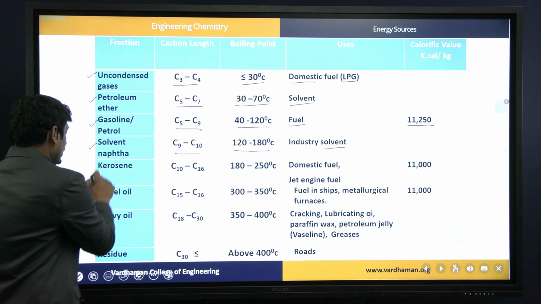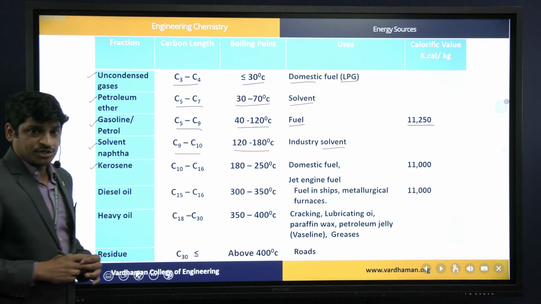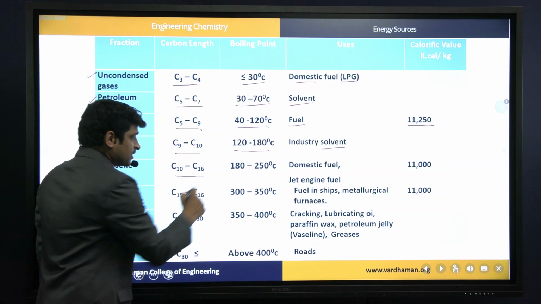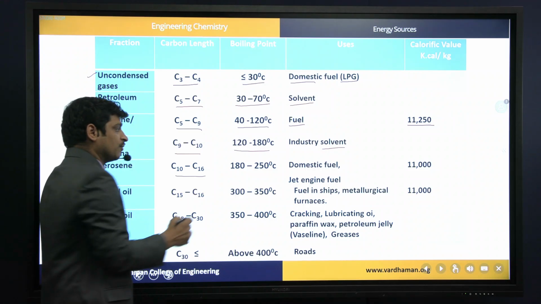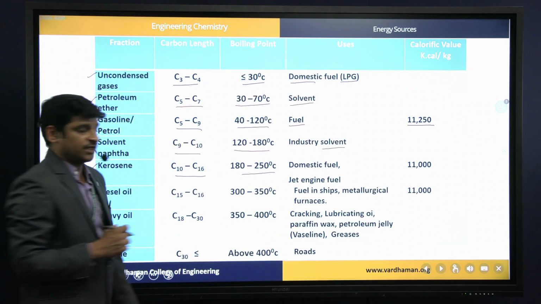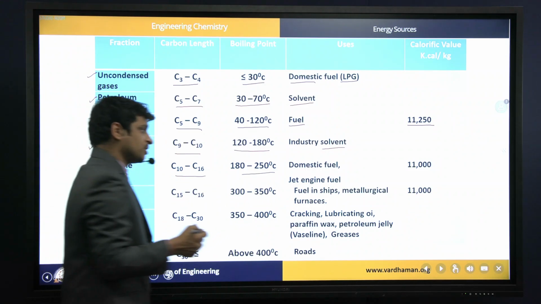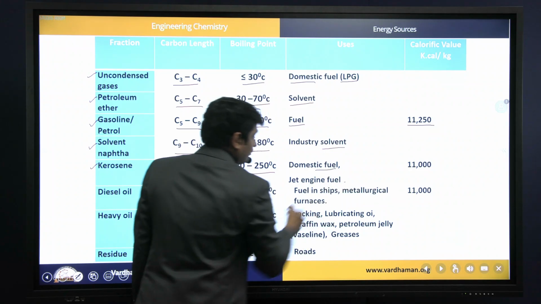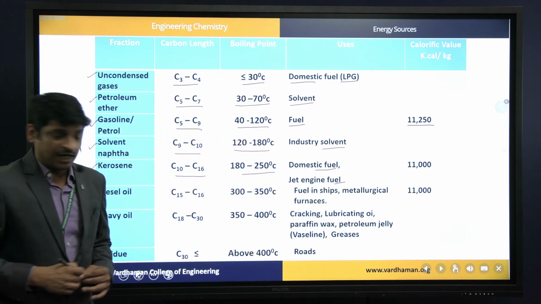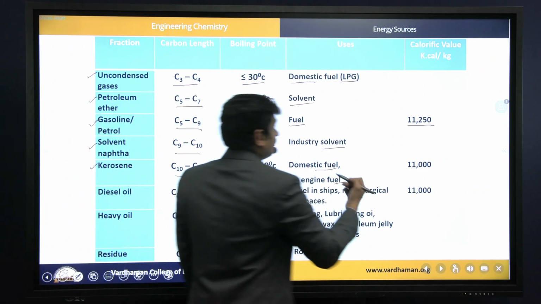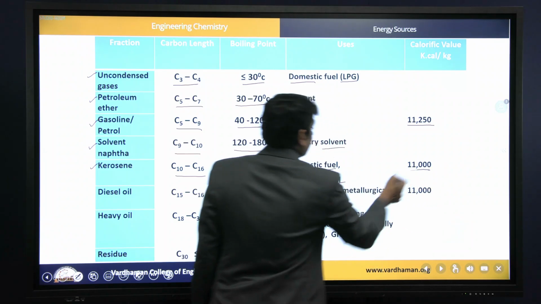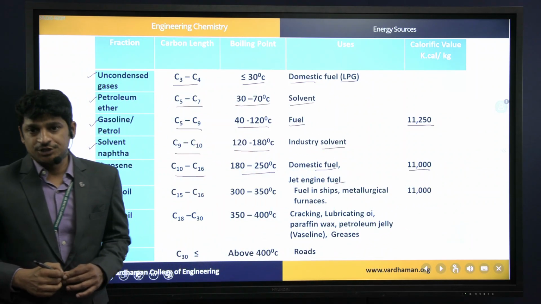The next, kerosene. Carbon chain length of kerosene is C10 to C16. Boiling point may range from 180 degrees to 250 degrees centigrade, and it is also used as domestic fuel or jet engine fuels. The calorific value of kerosene is somewhat lower than petrol, that is 11,000 kilocalories per kg.